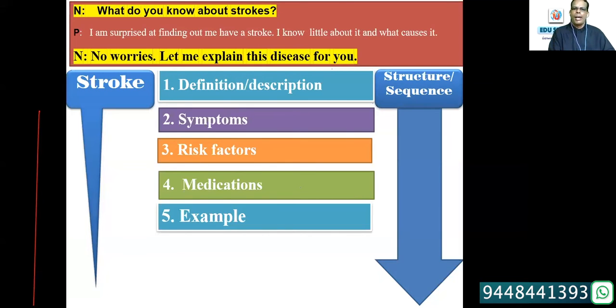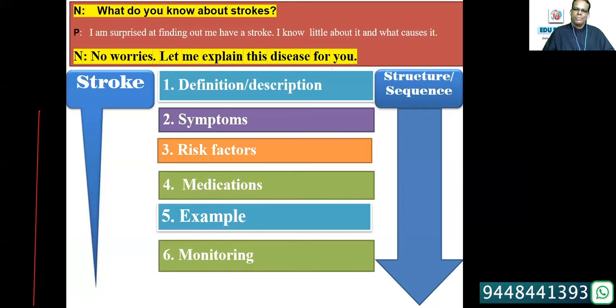If a particular thing is prescribed, tell them what it is. Monitoring: how it will be monitored, and what is to be done in the future after the medication. If there is some follow-up, all those things can be said. So these are the beautiful steps you have to speak.